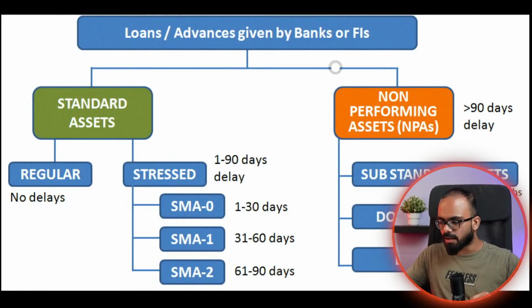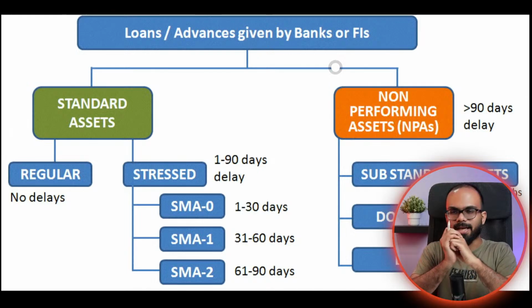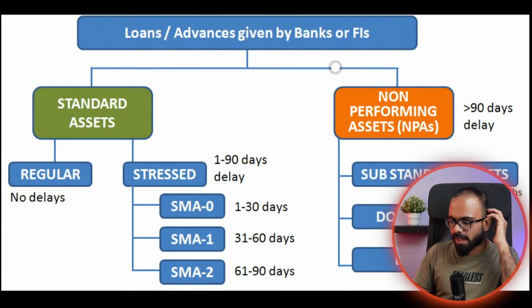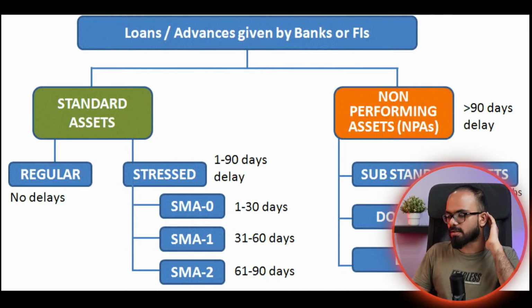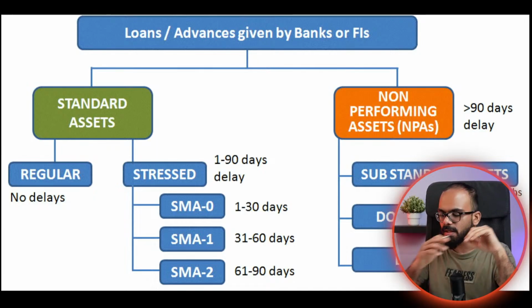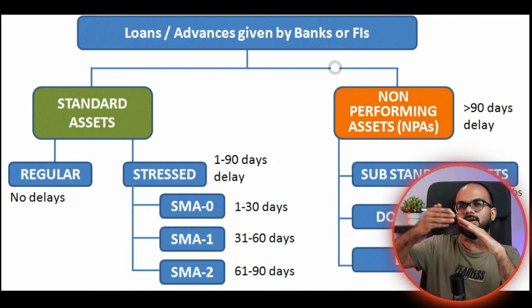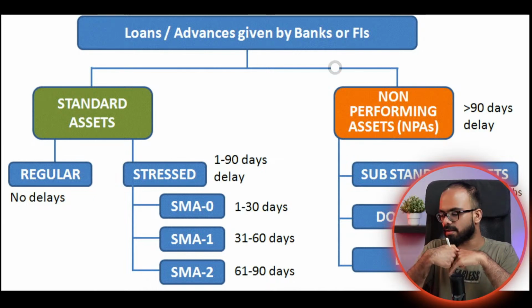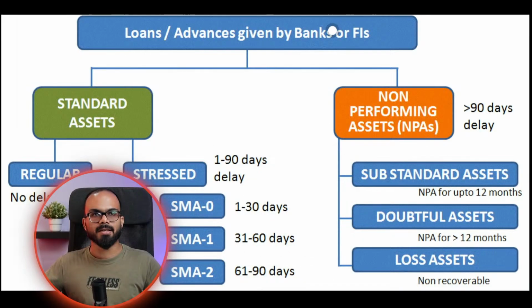Next is about the NPA that I was telling. The loan that any bank gives, you call it a standard asset. If it is not paid back on time within 90 days, you call it a stressed asset. If the period crosses beyond 90 days, they are not paying the loan or the interest on time, you call it a non-performing asset. Then if the period crosses 12 months, you call it a substandard asset. If the period crosses more than 12 months, then you call it a doubtful asset.